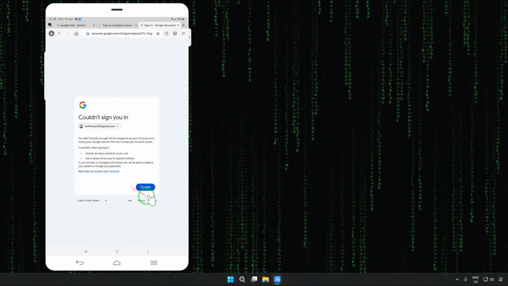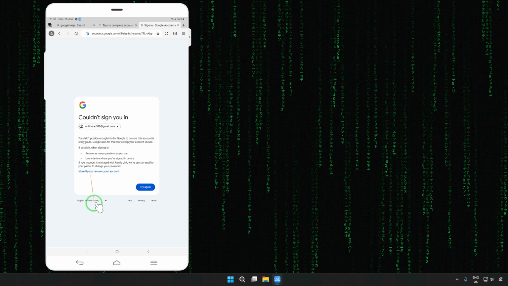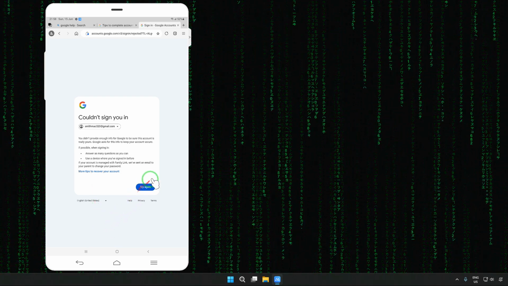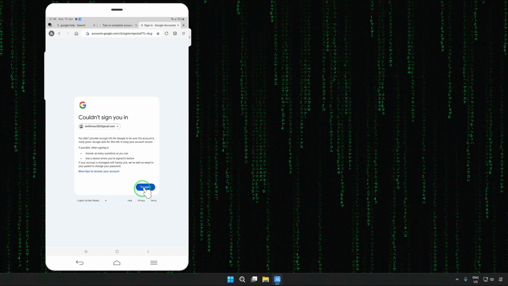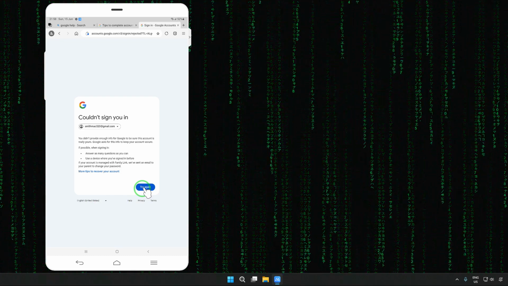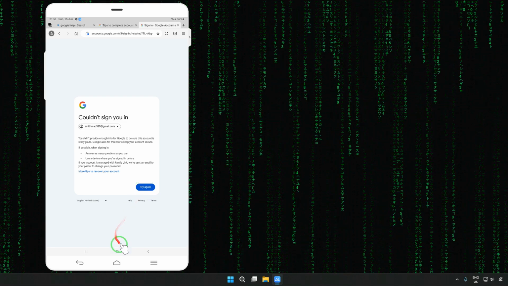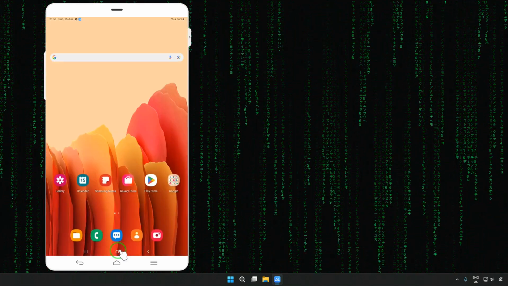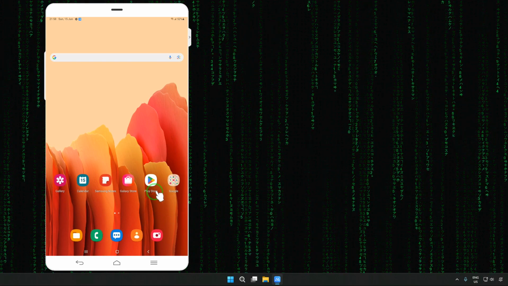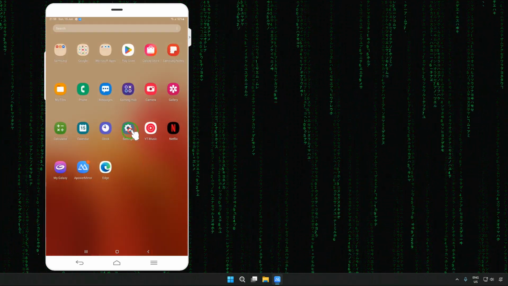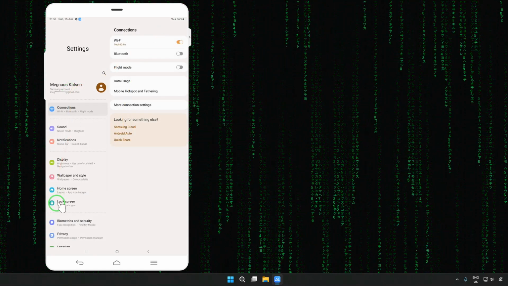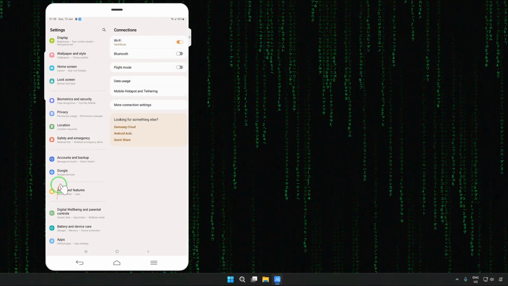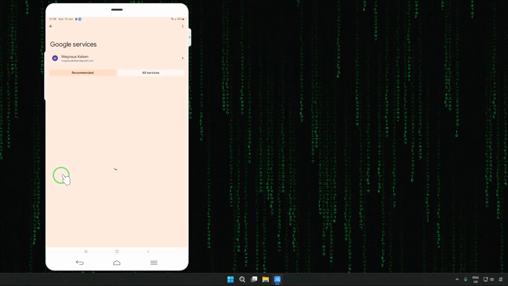Don't click on try again. We will use the Google service where it is. If we try again here, this account may be frozen for some time because I'm trying to recover by a different browser. So we will cut it from here. We will have to come and tap on our settings. In settings, of course, we will have the option Google service. See here, Google service, tap on it.